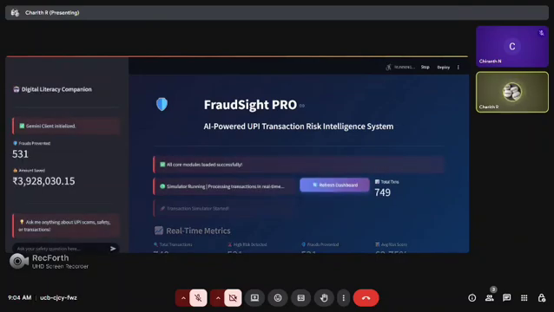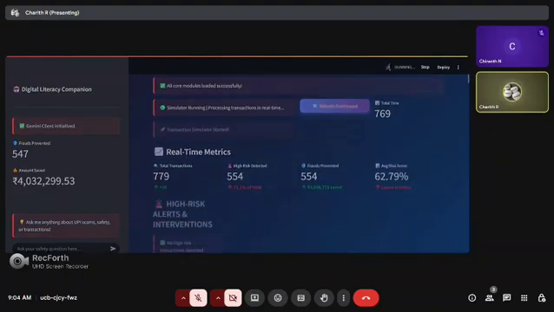Coming on to our solution, the name is FraudSight Pro. It's an AI-powered UPI transaction risk intelligence system where we use a three-layer AI backend. The first one is a rule engine. It detects obvious behavioral anomalies such as new device, unusual hours, and transaction bursts. Consider a person who usually sends around 1K in a day, but suddenly it multiplies by 15 or 20 times. That's a very unusual behavior.